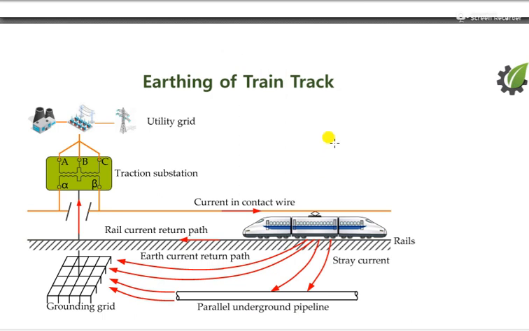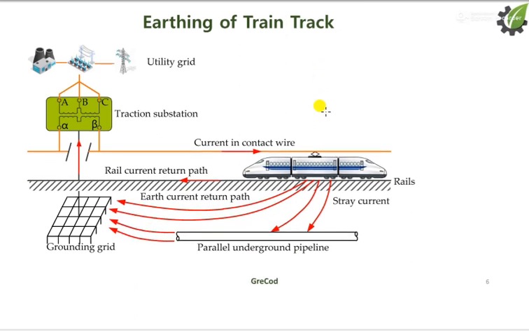The earthing of train track. This is a concept I have taken from one of the slides. Here you can see that this is the potential, meaning the current is passing like this, and then there is a process called traction, and the same current passes through this, and this is the grounding grid. Grounding grid is nothing but a group of many earthing pits.